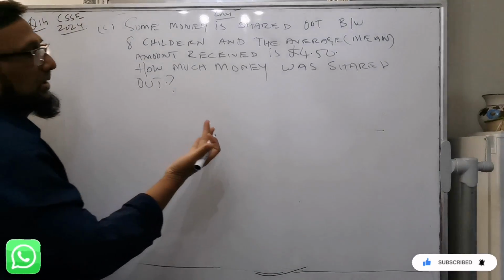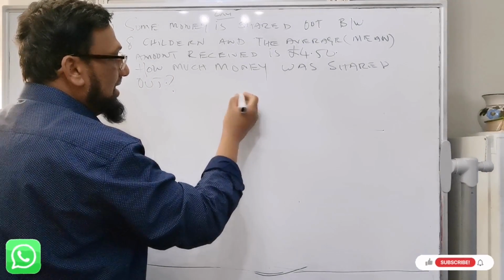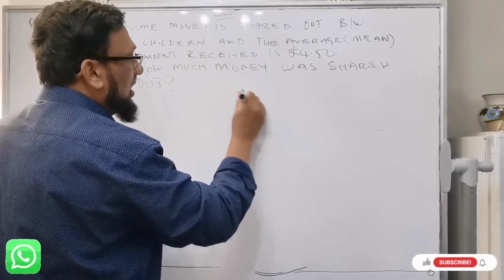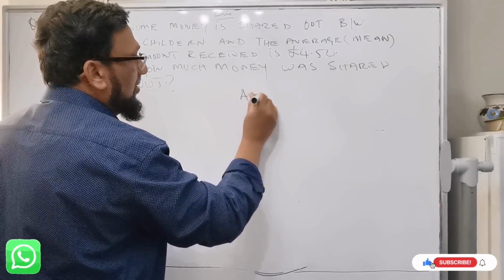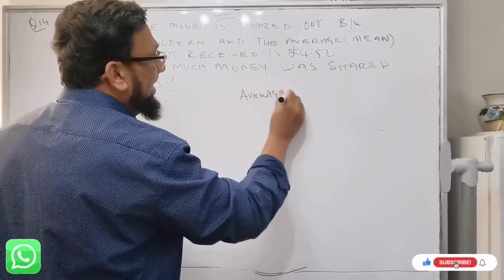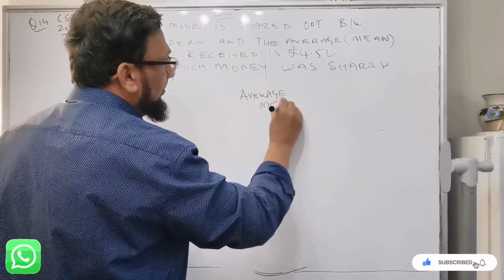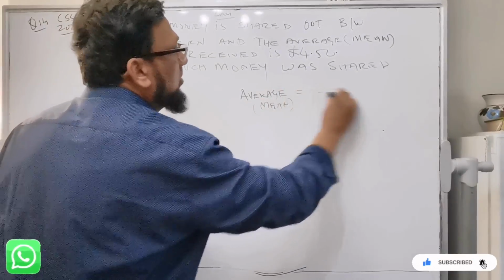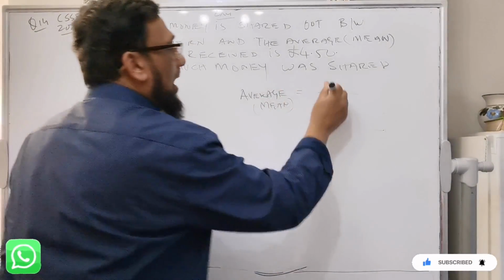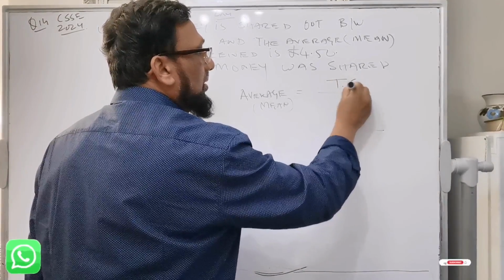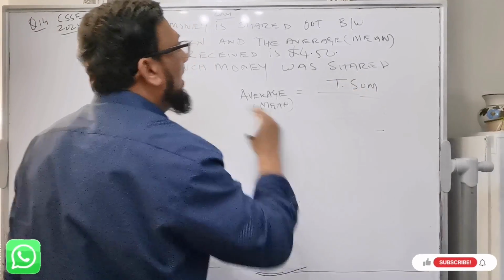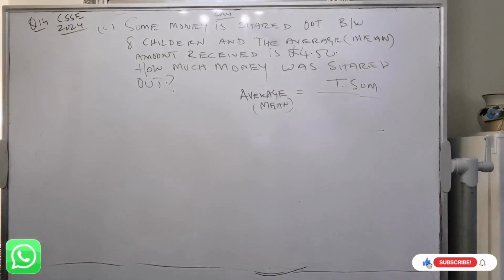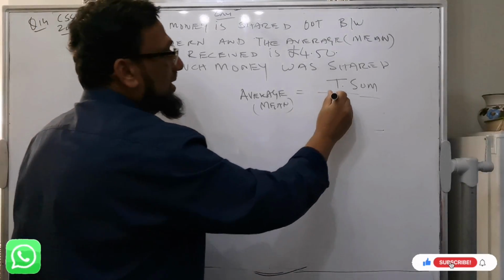What is the formula for the average or mean? It is equal to the total sum divided by the number of children.